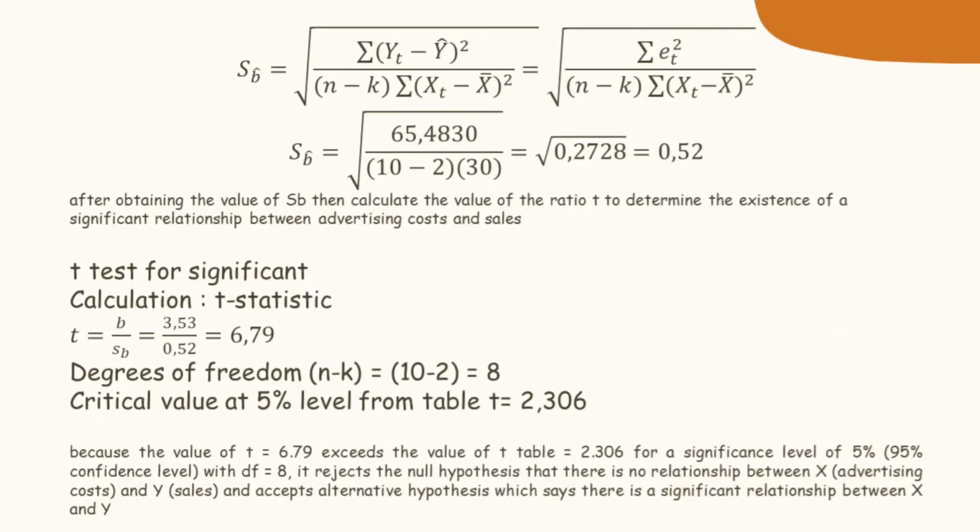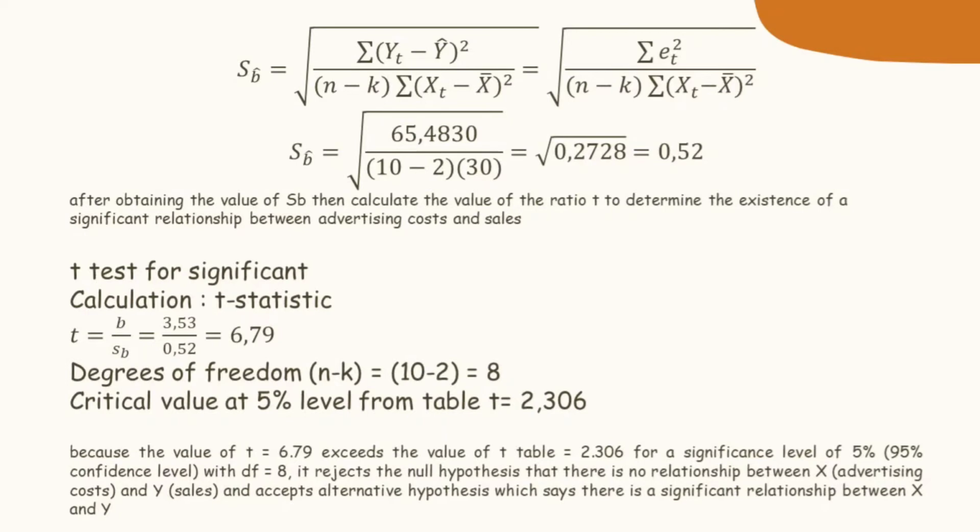And then SB, from the equation for SB we can answer: SB is the root of 65.583 divided by 10 minus 2 times 30. This equals the root of 0.2728. This equals 0.52.